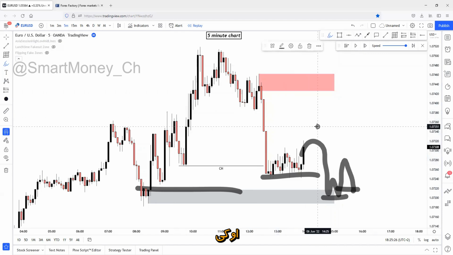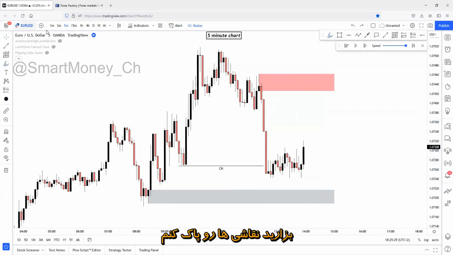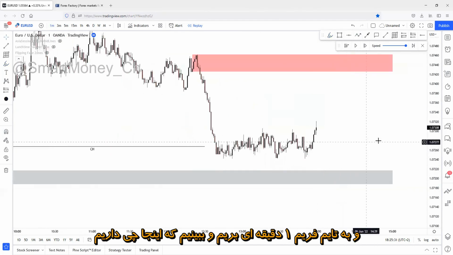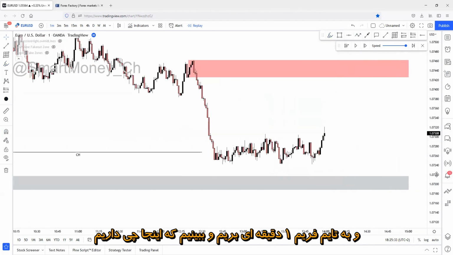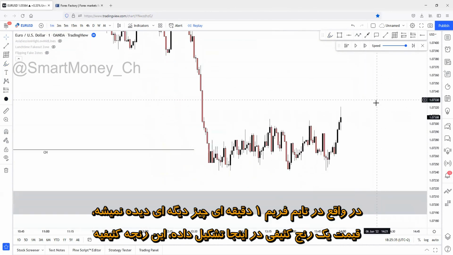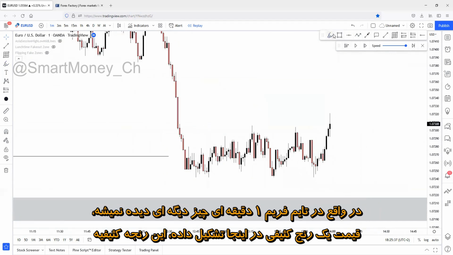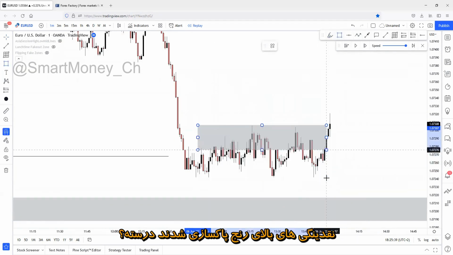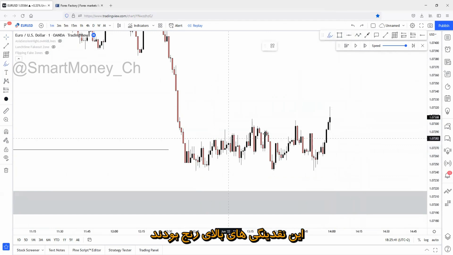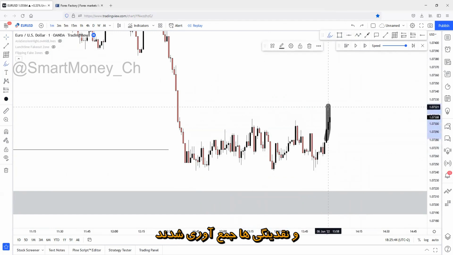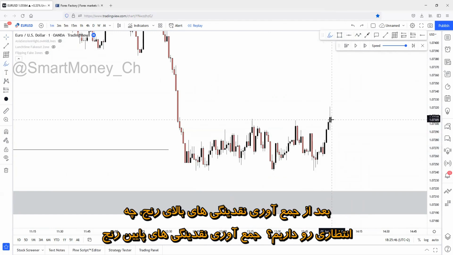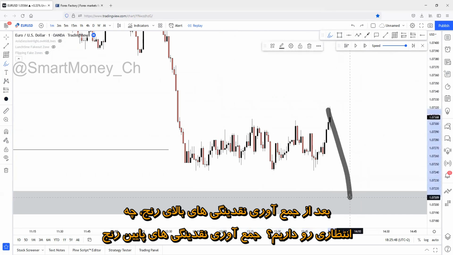Okay, let me just remove the drawings and switch to the 1-minute chart, and let's see what we got here. Basically, on the 1-minute chart, nothing else we can see. Price just built up a nasty range here. Upside range has been swept, right? Here was the upside range. Upside range has been swept. What can we expect after the upside range sweep, downside range sweep?